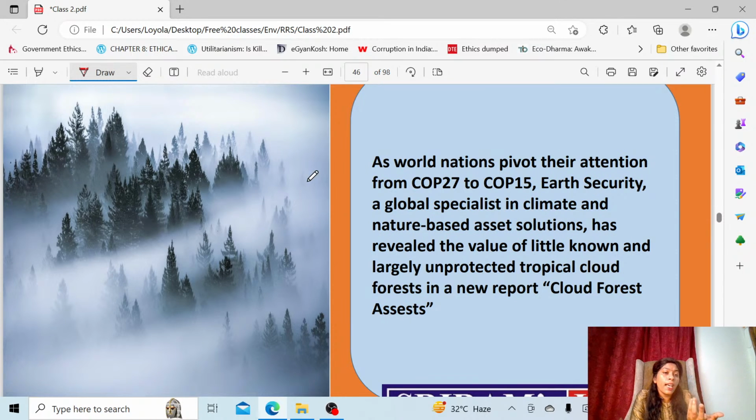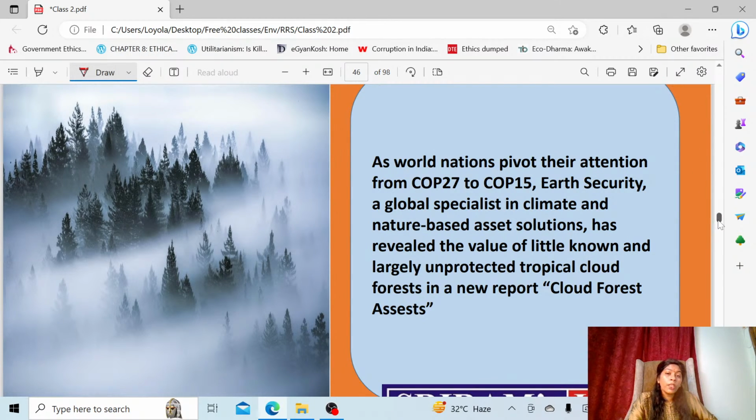Apart from this, this forest has saline soil only, because of the moist droplets which are present. As you can see, the cloud is always occupying, the mist is present. So this mist and the humidity is high. Now you can see small water droplets on the leaf, and these water droplets get collected in one place, and then it drips down to the layer of the forest, and it is completely wet throughout. So this plays an important role in the hydrological cycle also. So these are called cloud forests.